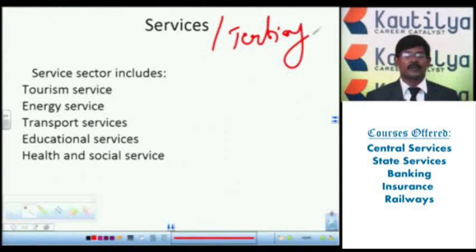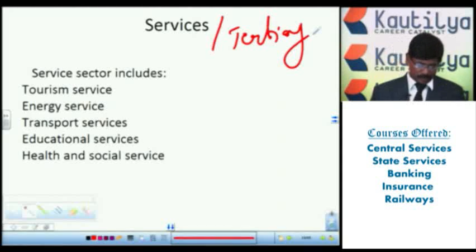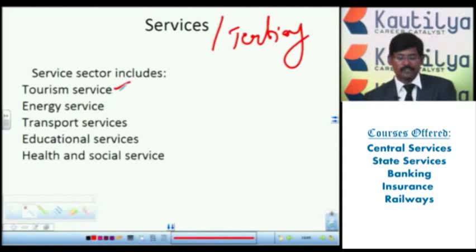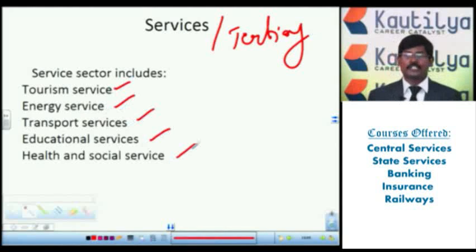What are the services provided to the agriculture and the secondary sector? Physical services. Here, banking, insurance, computers, internet, transportation, communication. All these things will come under this. All the services will come under this. So under these services, the major services are tourism service, energy service, transport services, educational services, and health and social services. These are the major services we have.